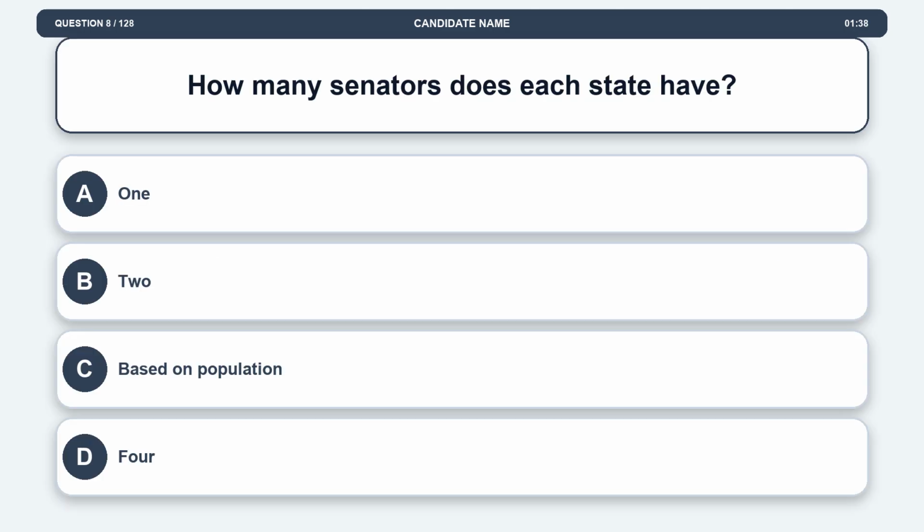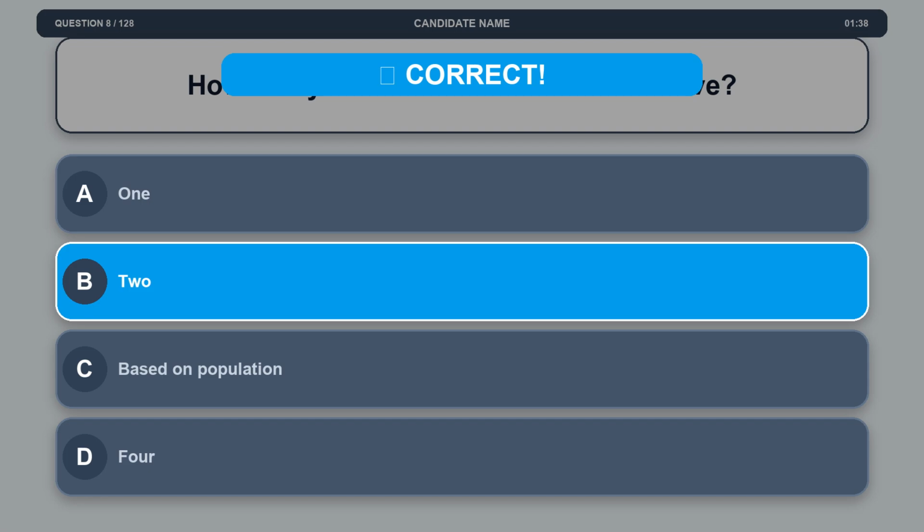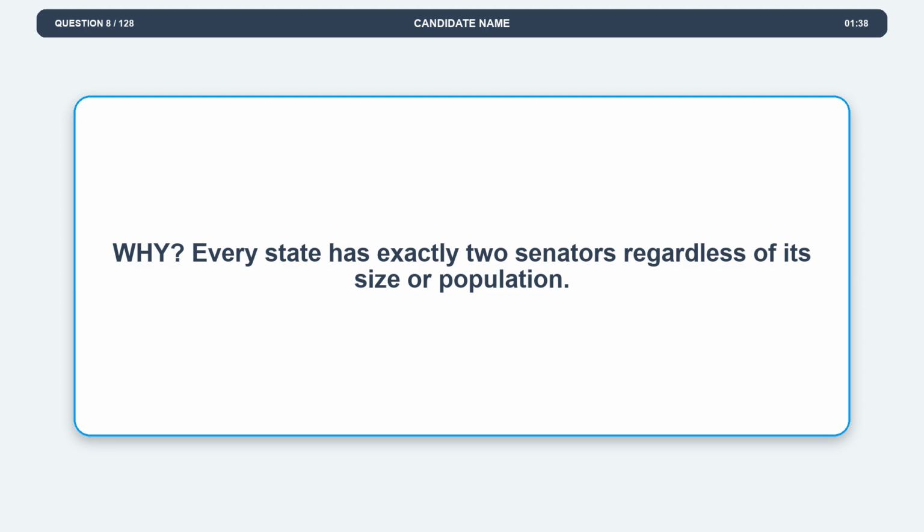Question 8. How many senators does each state have? Option A, 1. Option B, 2. Option C, based on population. Option D, 4. The correct answer is option B, 2. Explanation. Every state has exactly 2 senators regardless of its size or population.